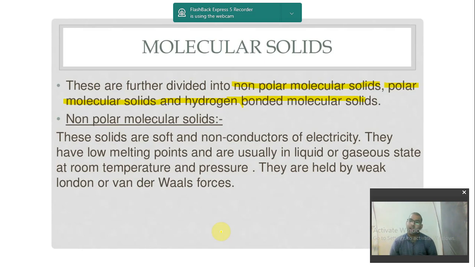Now, in the quest of completing the octet, the molecules are formed. That is, 2 atoms combine together to form molecules, and in some cases they transfer their electrons to the neighboring atom, and that is how they form ions, because this becomes positive as it has given away an electron, and that will become negative because it has gained an electron.